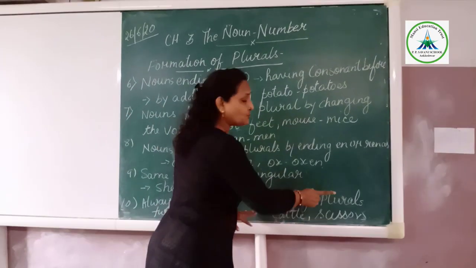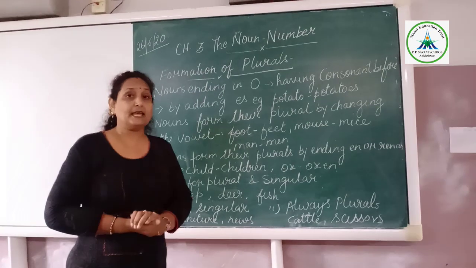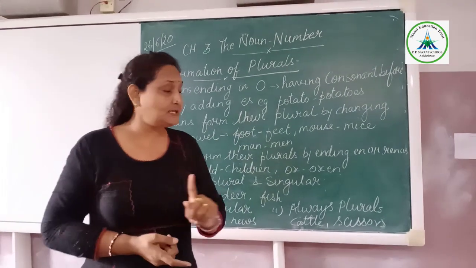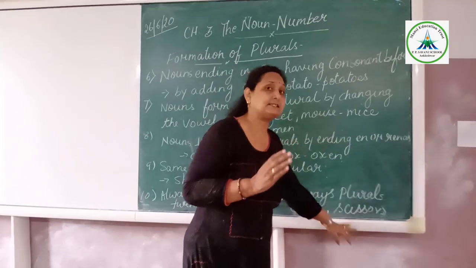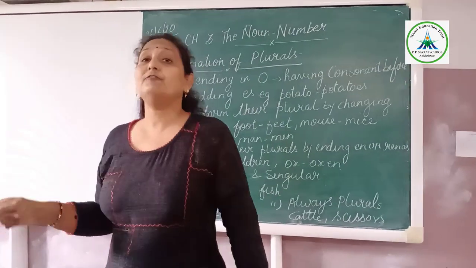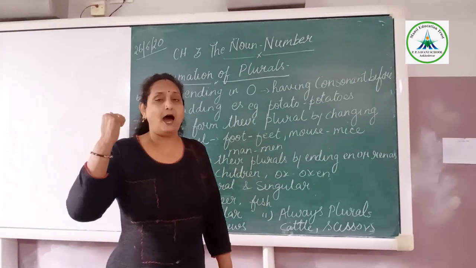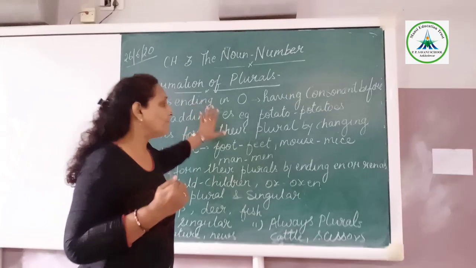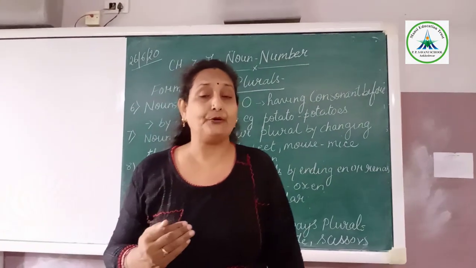Same case in always used as plural: cattle, scissors. If we are talking about one scissors, then also we will write scissors. If many, then also we will write scissors. But here again the helping verb will indicate whether it is singular or plural, like is and are. Clear, students? These are the few rules of the formation of singular to plural.